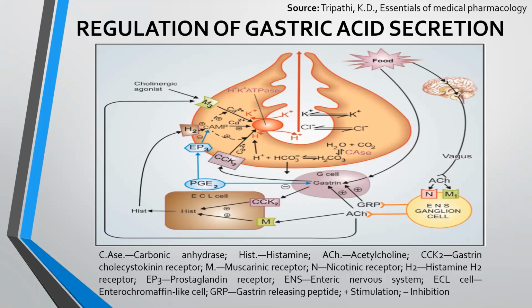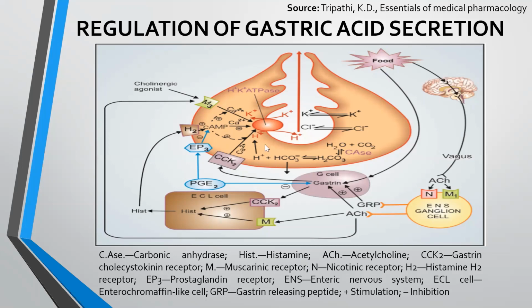This mobilizes intracellular calcium ions. Due to mobilization of calcium ions, there is a pump known as H+/K+ ATPase. It gets activated, due to which H+ is released into the lumen, whereas K+ from the lumen enters the parietal cell.